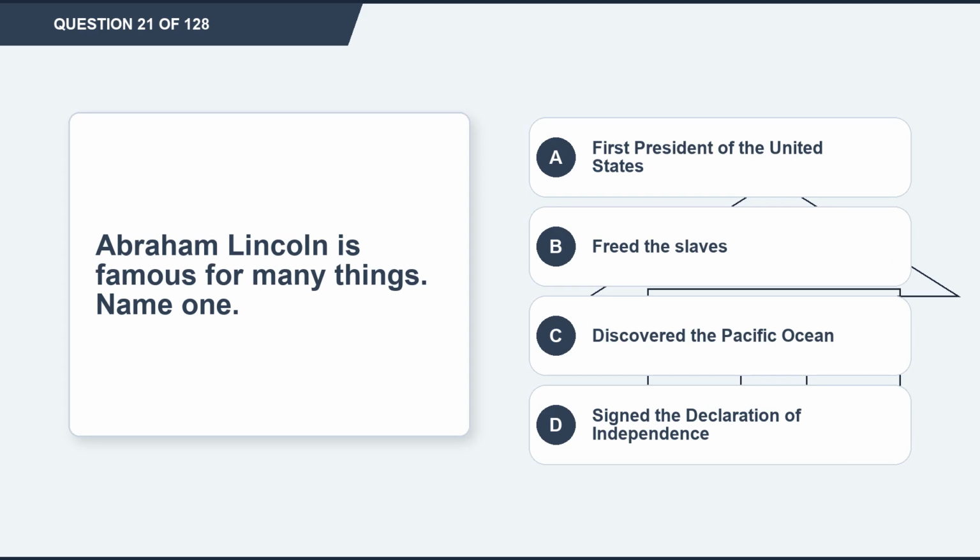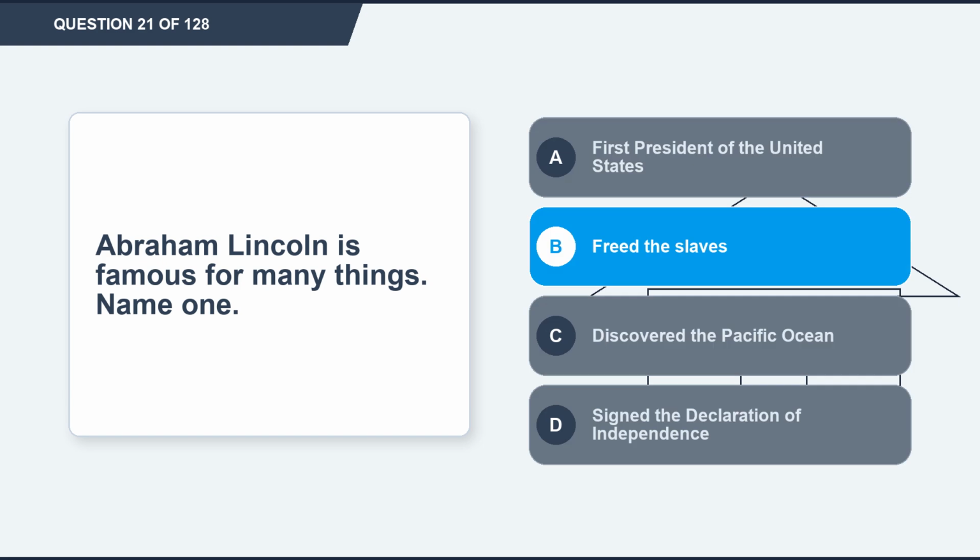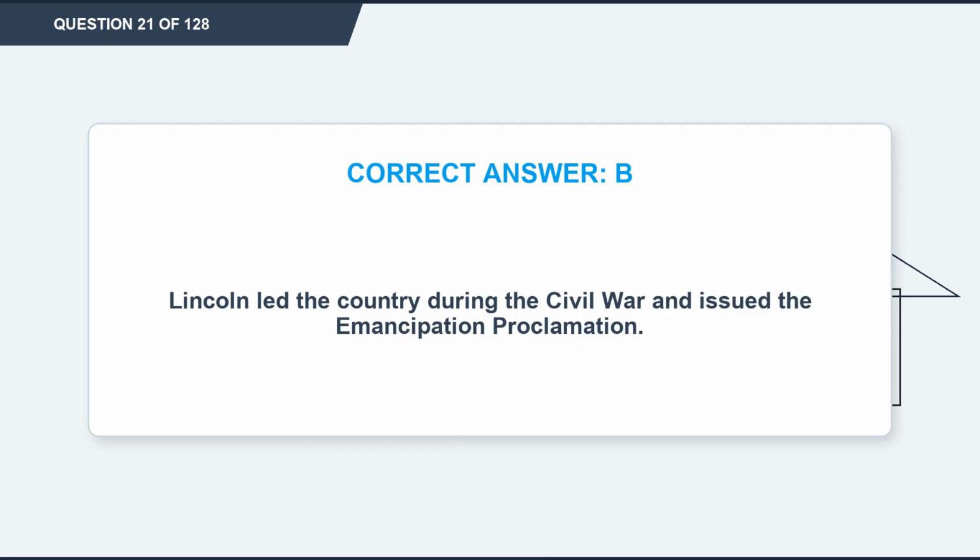Question 21. Abraham Lincoln is famous for many things. Name one. Option A, first President of the United States. Option B, freed the slaves. Option C, discovered the Pacific Ocean. Option D, signed the Declaration of Independence. The correct answer is option B, freed the slaves. Explanation: Lincoln led the country during the Civil War and issued the Emancipation Proclamation.